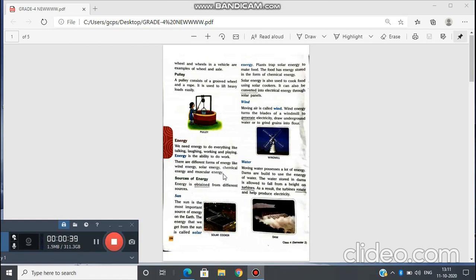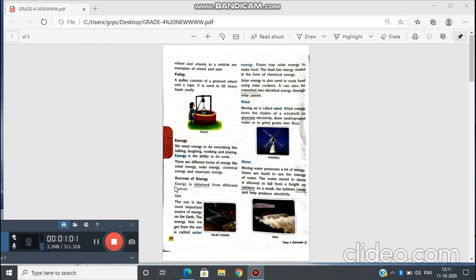Energy can be found in many things and can take different forms. Energy is never lost, but it can be converted from one form to another. It is everywhere around us. It takes energy to cook food.